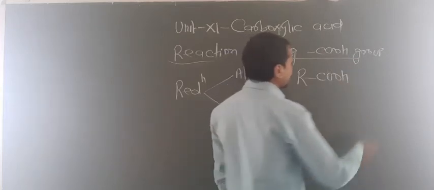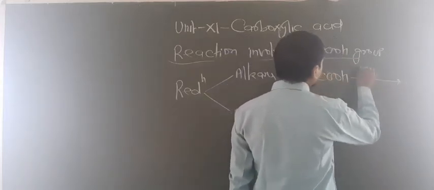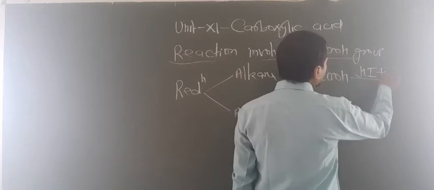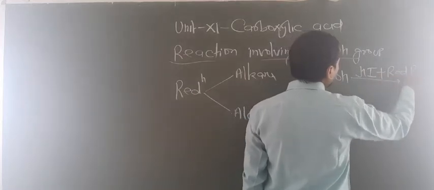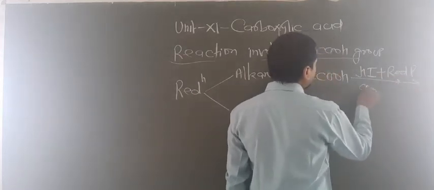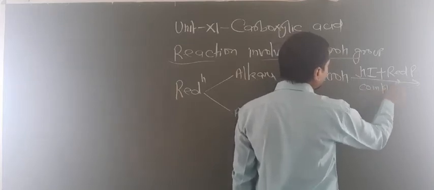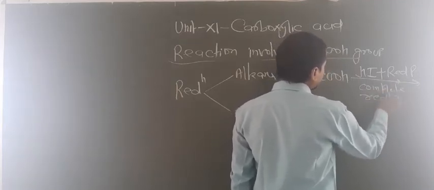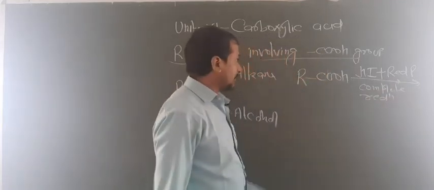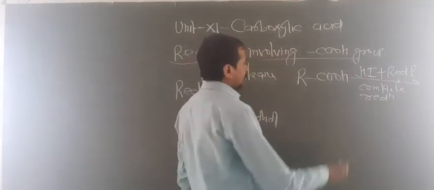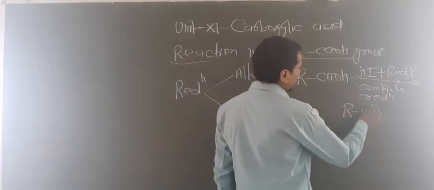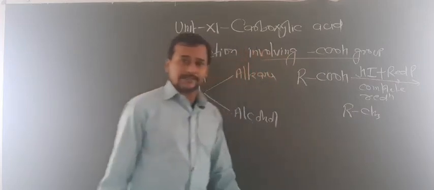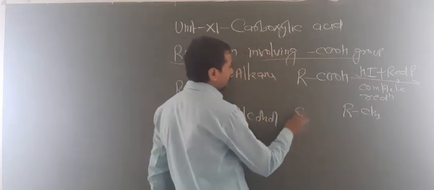Now here this reacts with HI in presence of red phosphorus. So this is known as complete reduction. Here all the O are removed, and your answer will be RCH3, that means alkane.